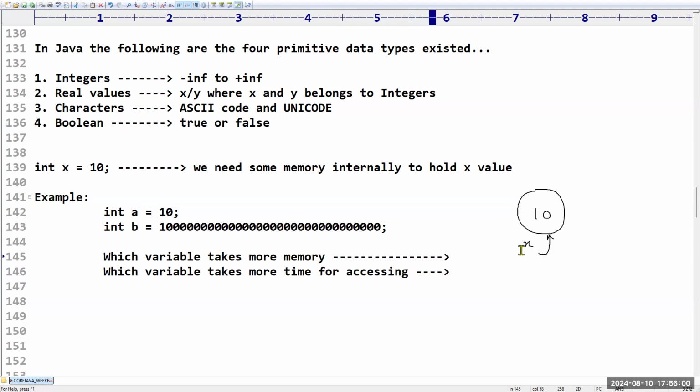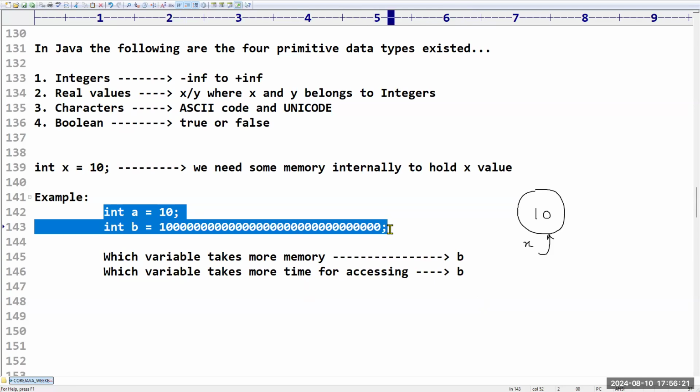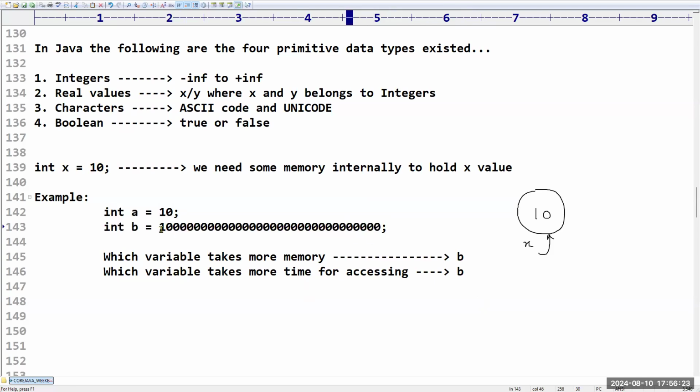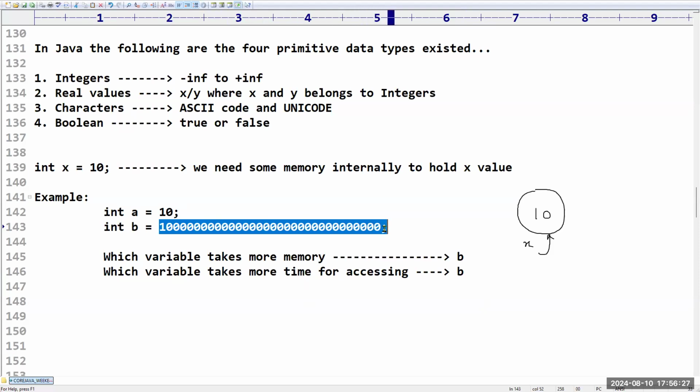Most probably b. Sir, the second one, variable b is going to take more memory, right? So b will also take more time to access. Why? Because of huge content, right? Sir, just don't go in detail. See in the outline, just like a small kid can answer. Sir, very simple, right? Why are we telling b? Because it is having huge content. Even we can't pronounce this number. Are you getting my point, friends? Please confirm.